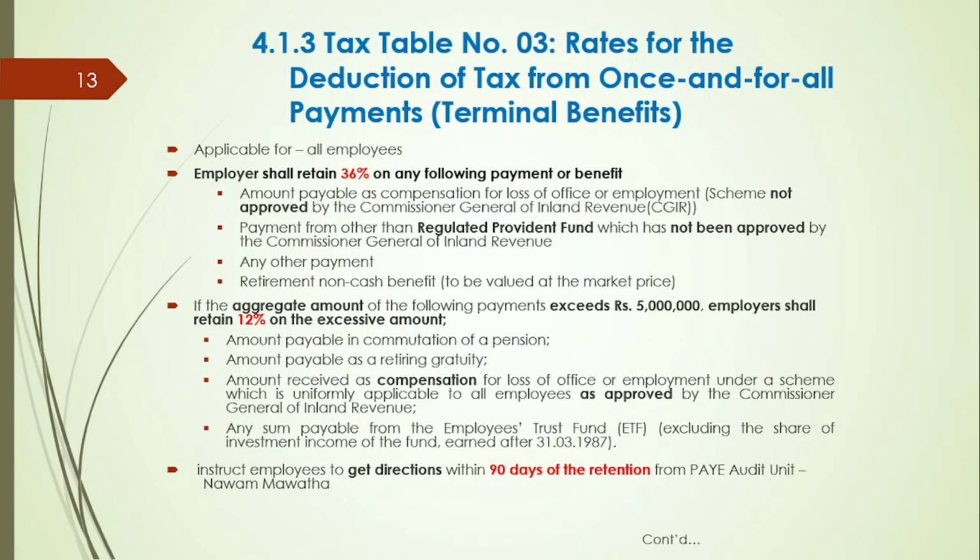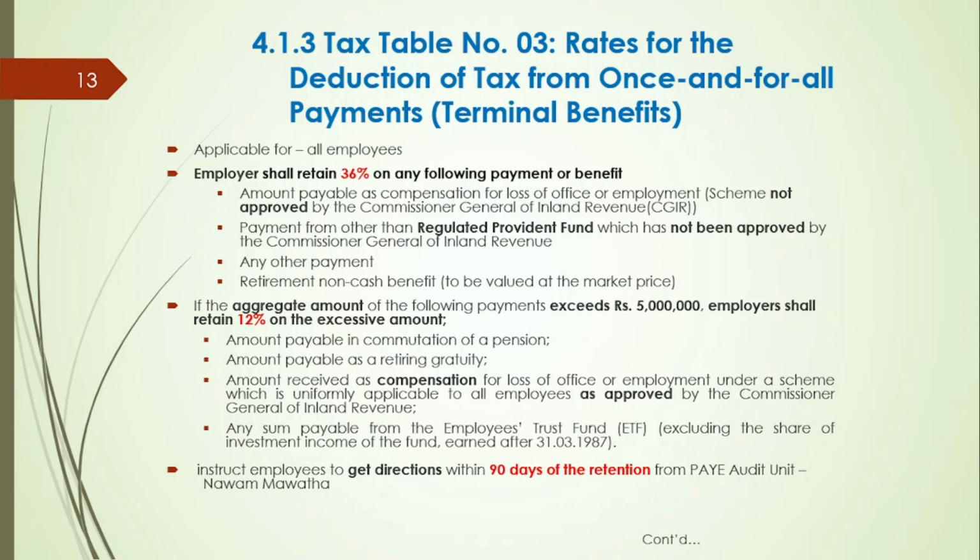Those are compensation for loss of office or employment which is not approved by the Commissioner General of Inland Revenue, as the scheme is uniformly applicable to all employees. Second one is payments from other than a regular provident fund which has not been approved by the CGIR. Third type of payment is any other payment, and finally non-cash benefit received at the retirement.